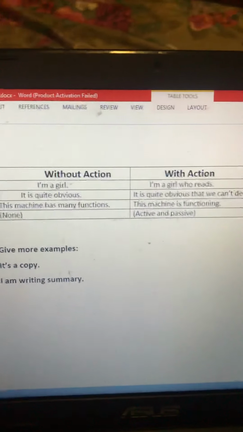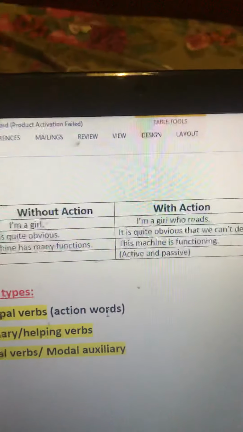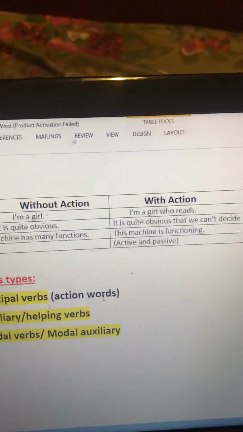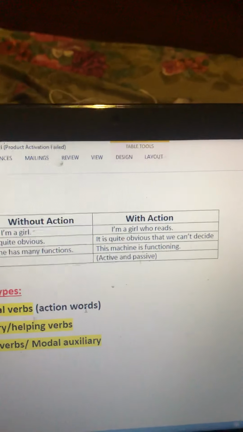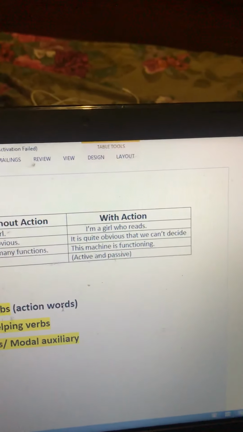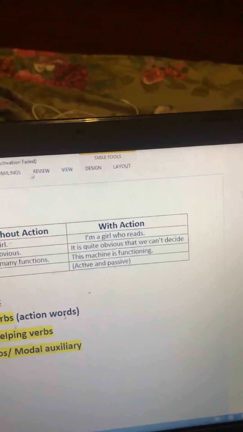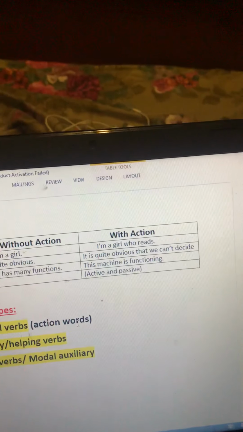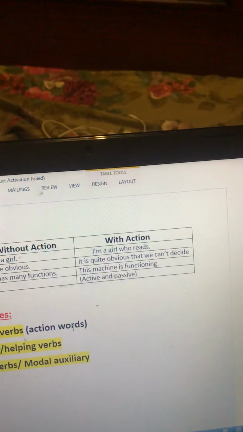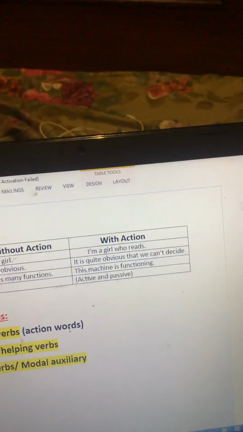Okay, I had something else actually for you guys, which I have saved somewhere else. It's here. So whatever we speak, it could be in two ways. Either we are using just adjectives and nouns to express whatever we wish to, or we are using actions as well. Sometimes both are included in one sentence, so it depends. But whatever we speak, it has either action inside it or no action inside it, or sometimes both of them are there. Without these two, speaking and conversation is not possible.